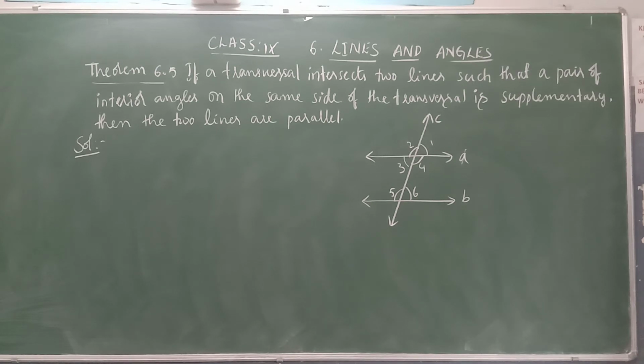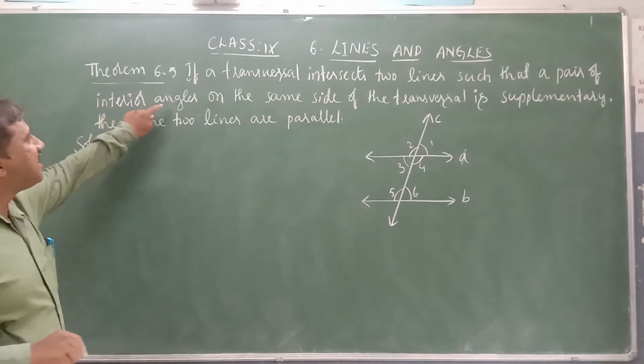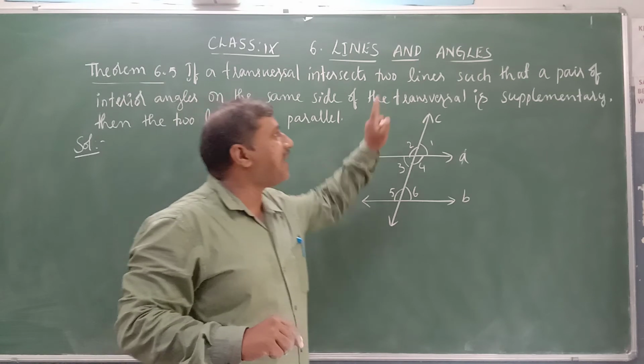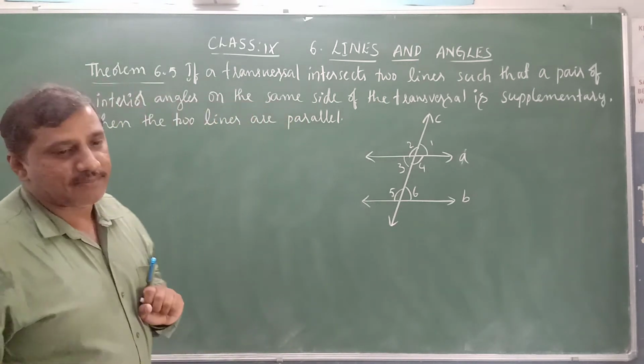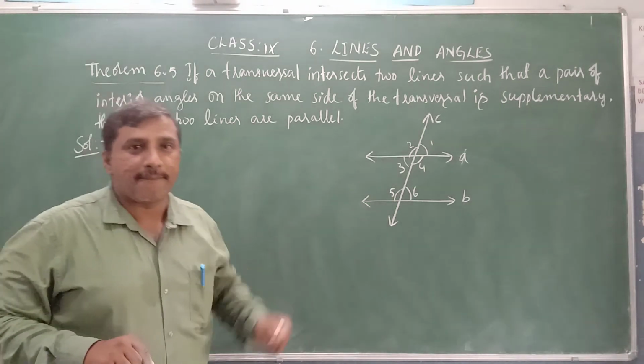Now, theorem 6.5. If a transversal intersects two lines such that a pair of interior angles on the same side of the transversal is supplementary, then the two lines are parallel.